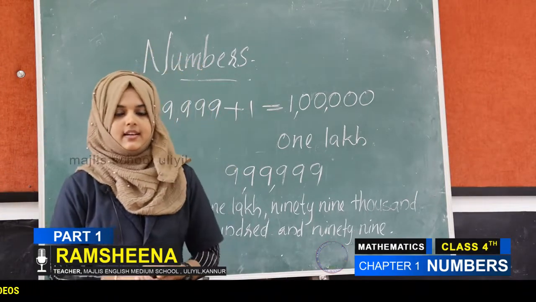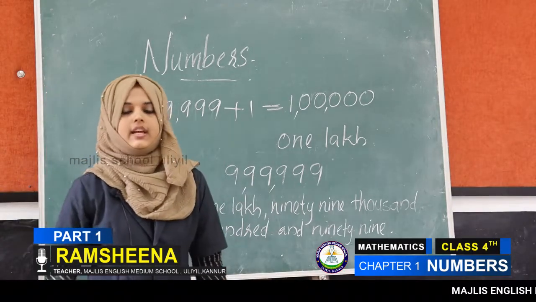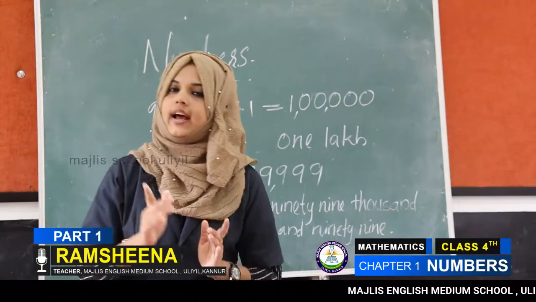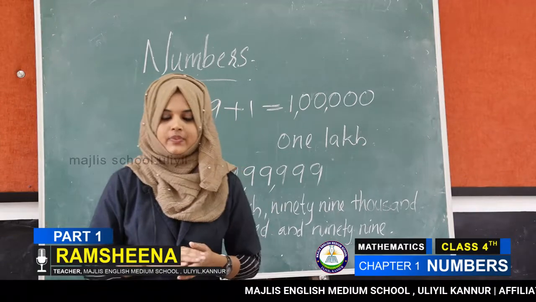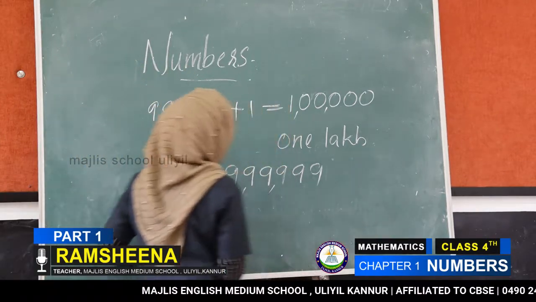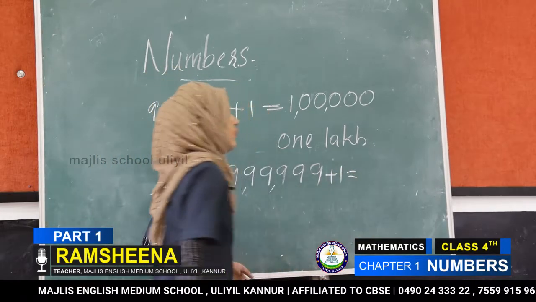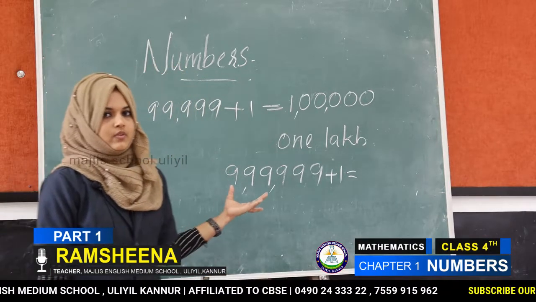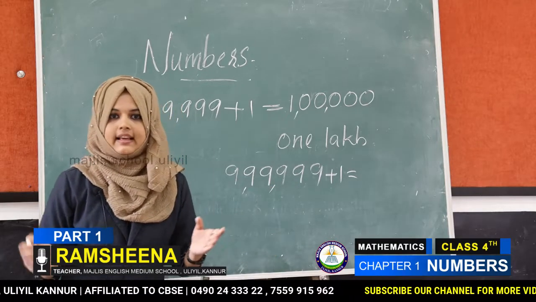Then next, what number comes after 9,99,999? We add 1. Then what is the answer? We will get 10 lakh.